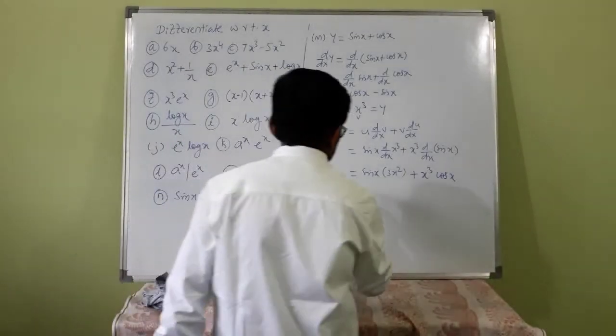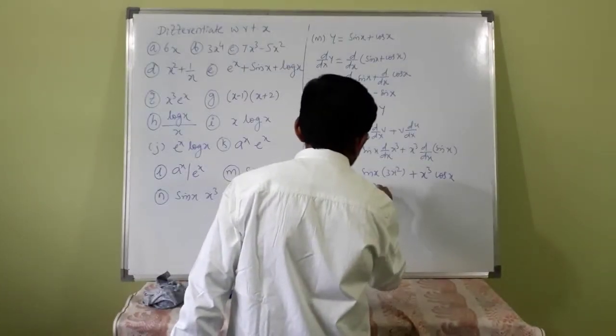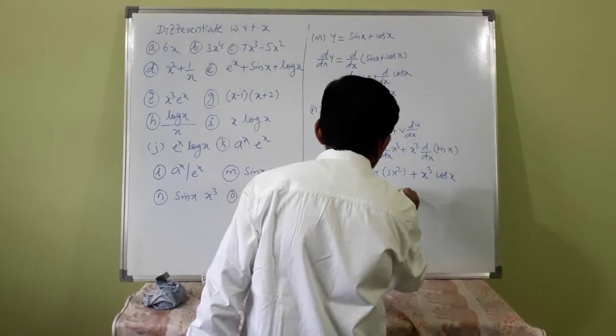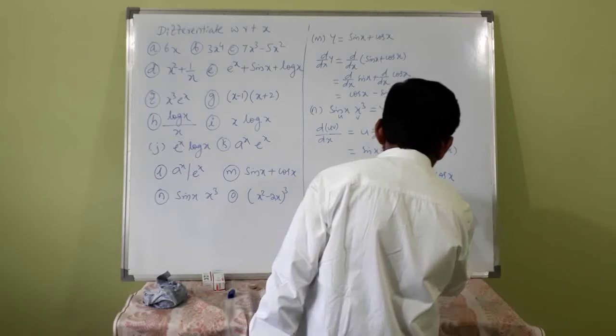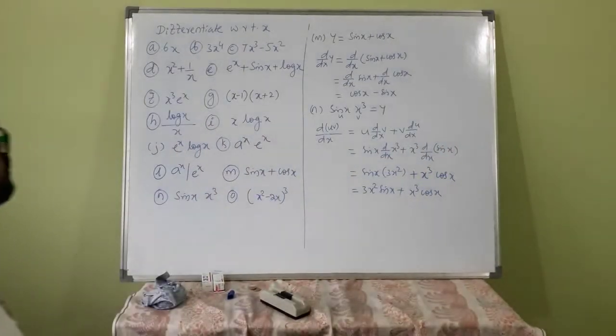So 3x squared sin x plus x cube cos x. This is the answer.